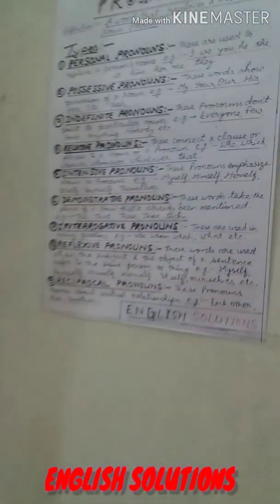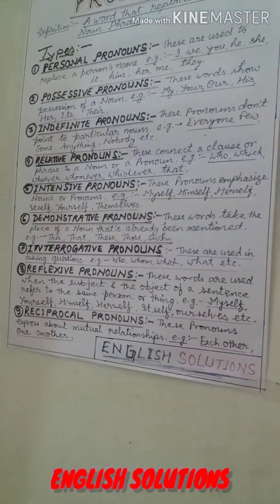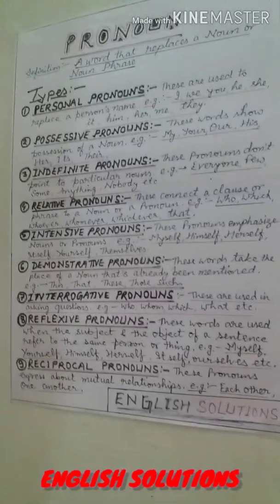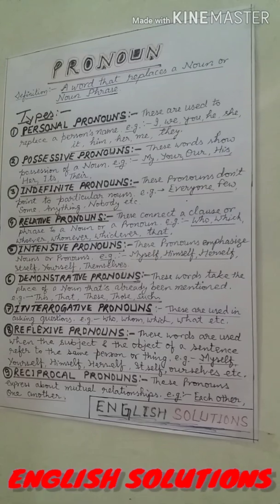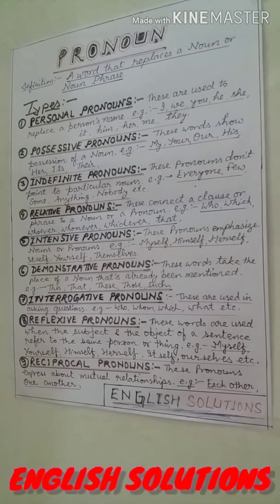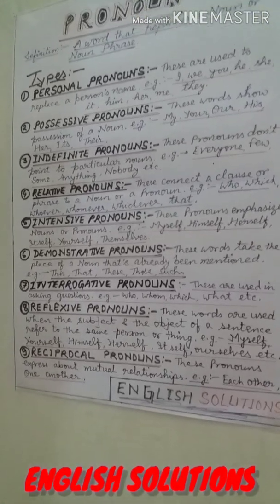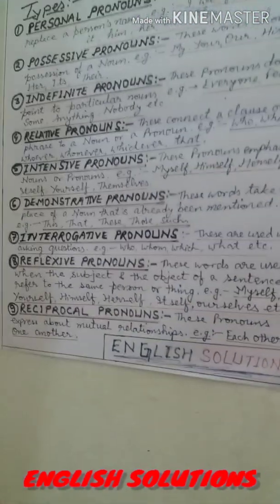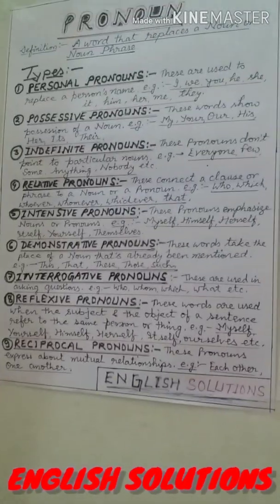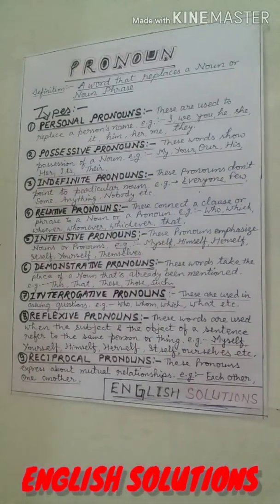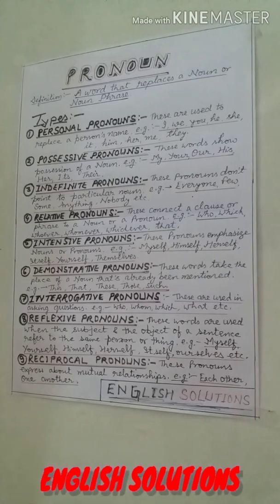Next category of pronoun is reflexive pronoun. These words are used when the subject and the object of a sentence refer to the same person or thing. I am repeating this, that one word that is used to show the subject and object of a sentence in respect to the same person or thing. Examples are myself, yourself, himself, herself, itself, etc.